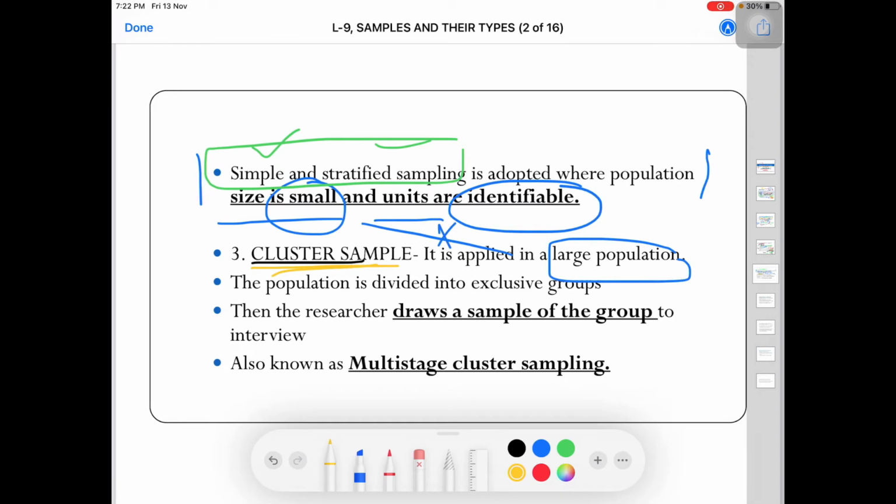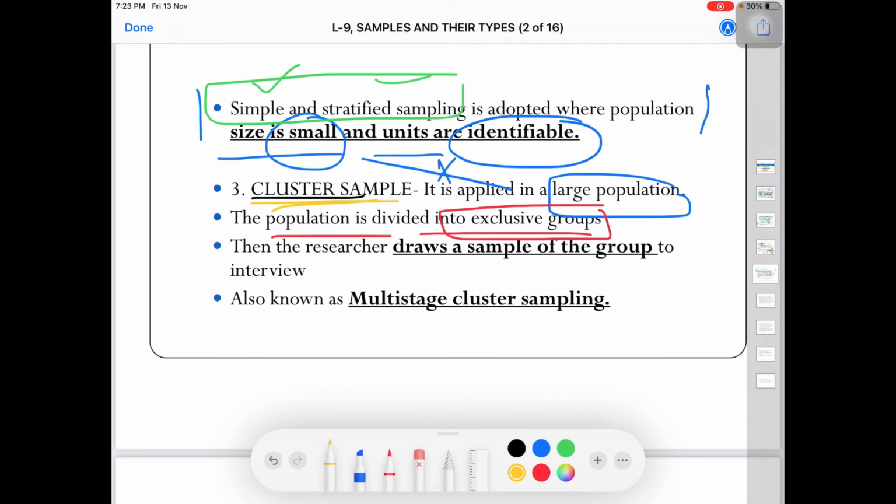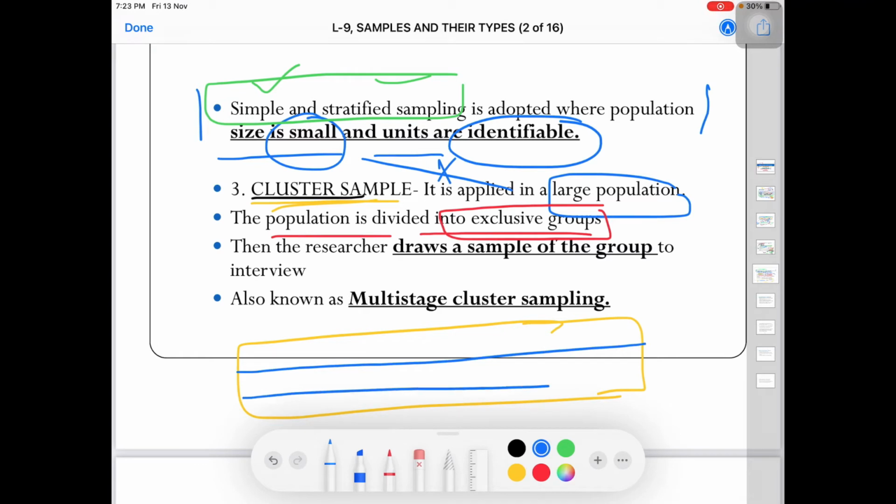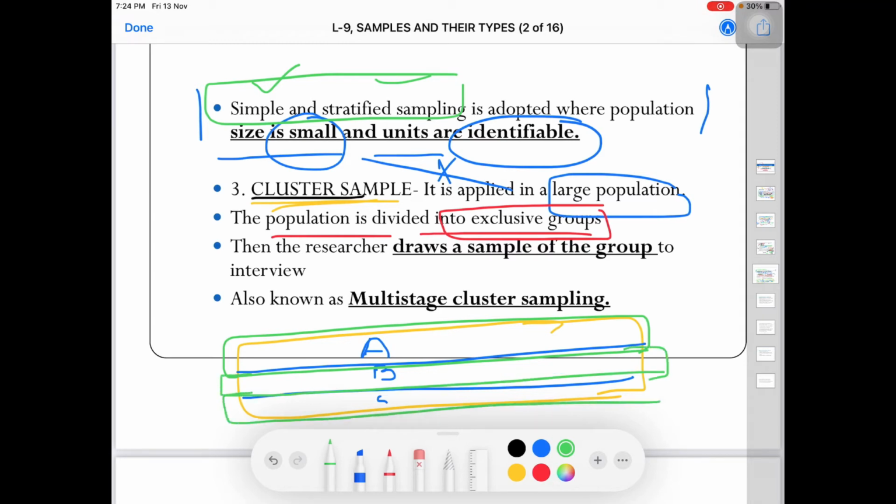So what we do in the cluster sampling method is divide the naturally occurring groups into exclusive groups. I will give you an example. For example, you are in a particular area and that area has three streets, street A, B and C. These streets are naturally occurring, you haven't made them, because in stratified sampling, just remember, we were making homogeneous groups, but in cluster sampling natural groups are already present and these groups can be either homogeneous or heterogeneous.